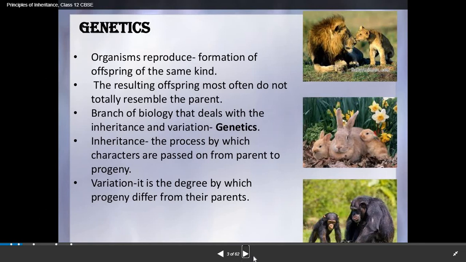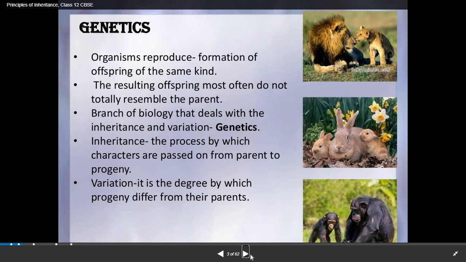Now in this chapter we will see what genetics is. Genetics is defined as the branch of biology that deals with inheritance and variation. What is inheritance? In simple terms, it is the process by which characters are passed on from parent to progeny. And variation is the degree by which progeny differ from their parents. Students, note down that progeny is nothing but the offspring, the individuals formed from parents in the next generation.